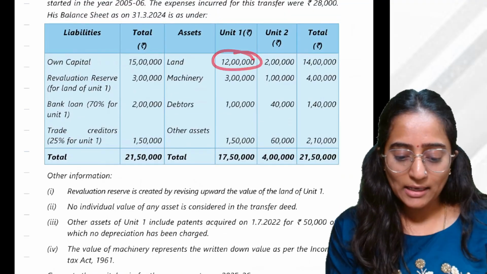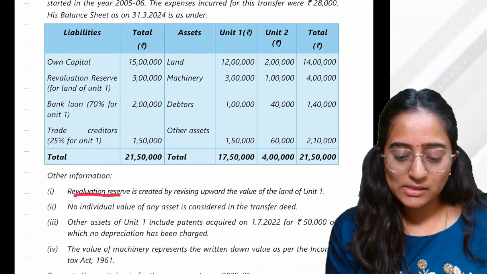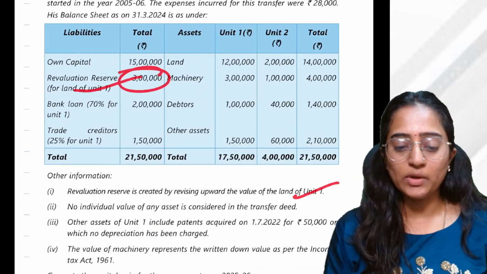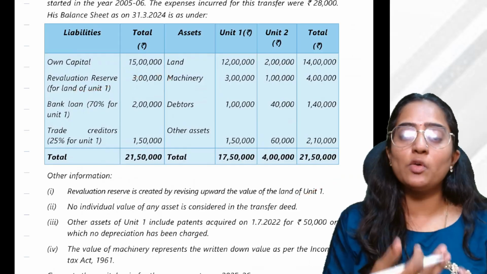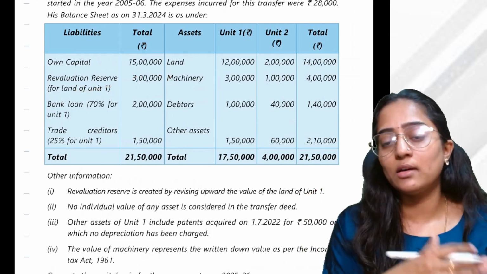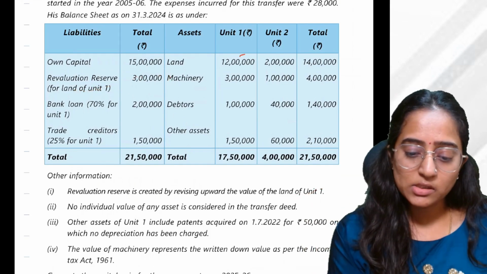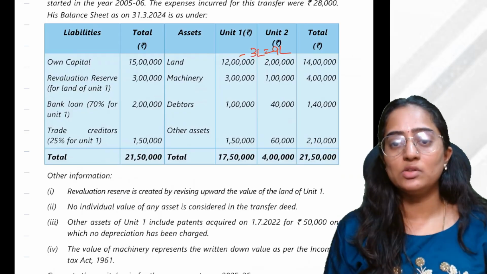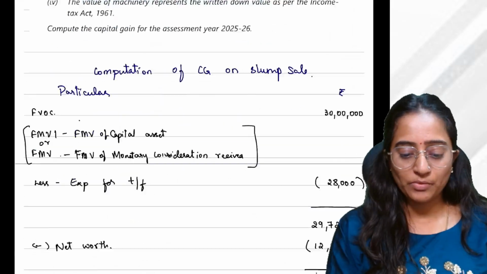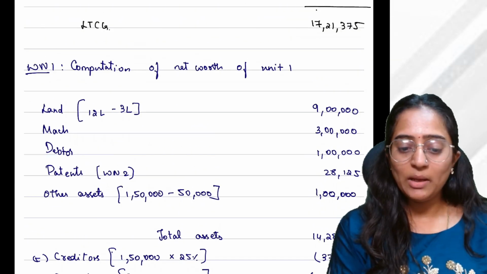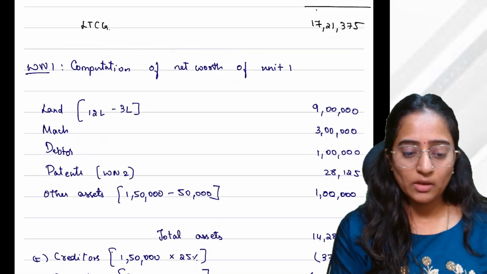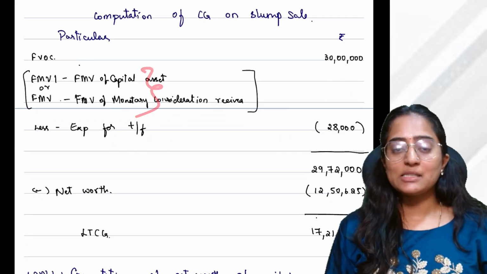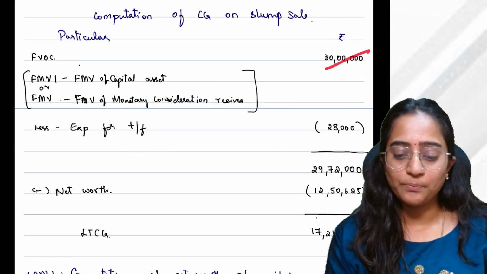Revaluation reserve 12 lakh. This also has a revaluation reserve effect to the extent of 3 lakh in unit 1. So for the purpose of my cost of acquisition in my calculation, out of this 12 lakh, 3 lakh I shouldn't consider. 9 lakh is the land value that I should consider. Clear? Done? See, when I'm calculating the net worth, let's go one by one. Fair market value of the capital asset or the monetary consideration, 30 lakh.